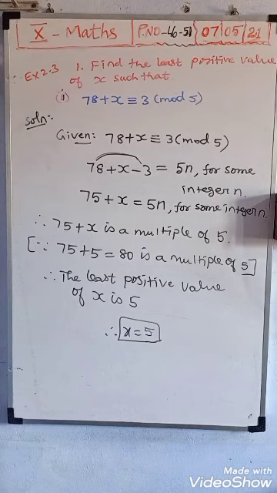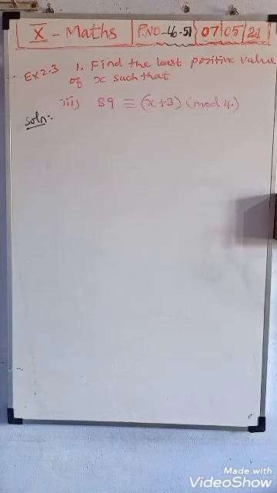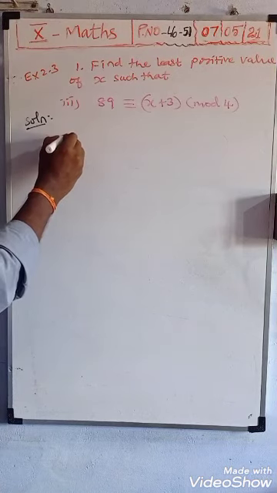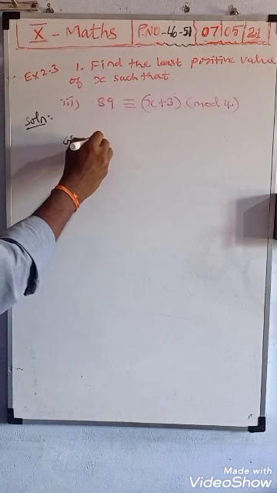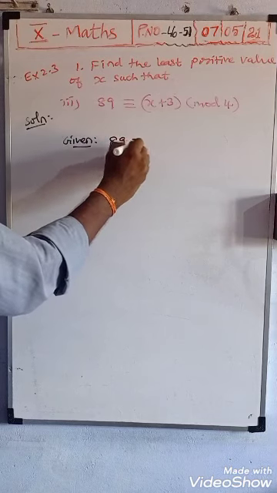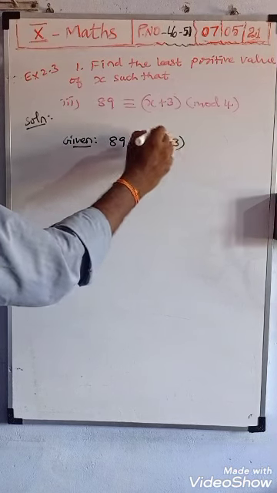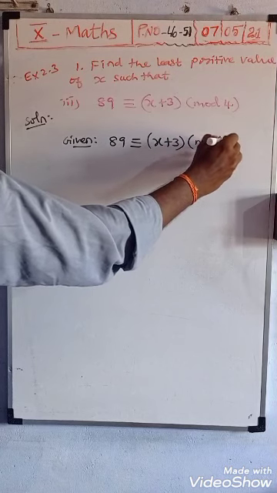Okay, that's all. See, next problem. You solve 89 is congruent to x plus 3 mod 4. Solving this we will receive the value of x. So see the solution. Given 89 is congruent to x plus 3 mod 4.